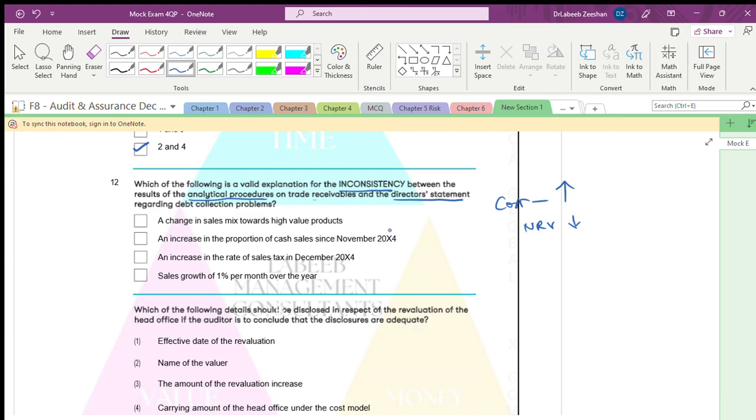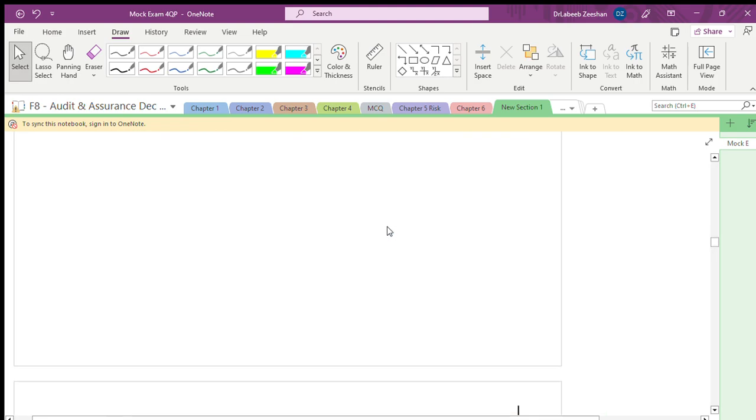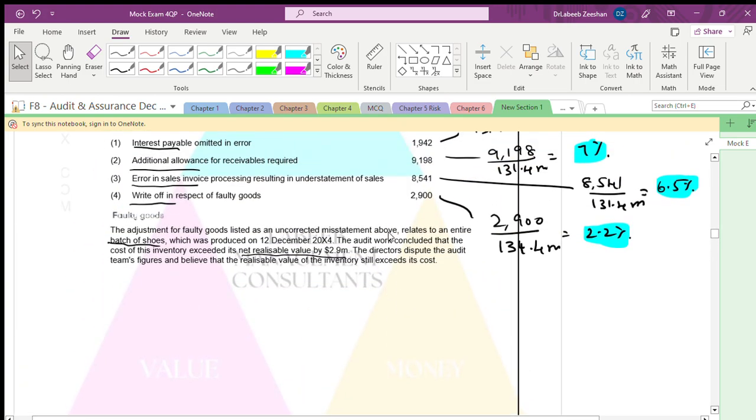A change in sales mix towards high valued product? We are talking in terms of overall. Definitely, we will see this. An increase in the proportion of cash sales since 2004? What is the actual issue? The cost of this inventory exceeds net realizable value by how much? 2.9.